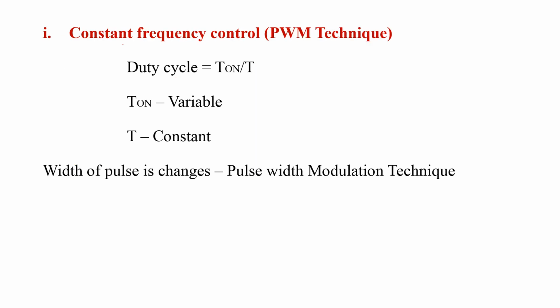Now consider constant frequency control, that is also known as pulse width modulation technique. The concept of this method is very simple. In this method, the output voltage of chopper is controlled by controlling the on time of the chopper by keeping the total time of the chopper constant, that is, on time is variable and total time is constant. This method is also known as pulse width modulation technique. Why? Because in this the width of the pulse changes, so it is called pulse width modulation technique. Now consider waveforms related to the constant frequency control technique.